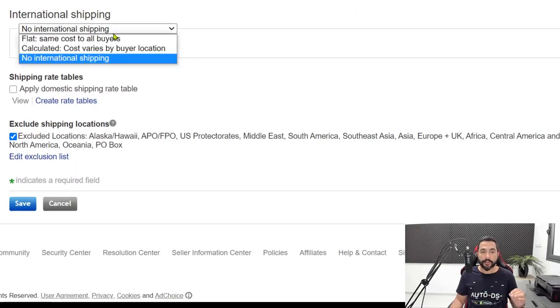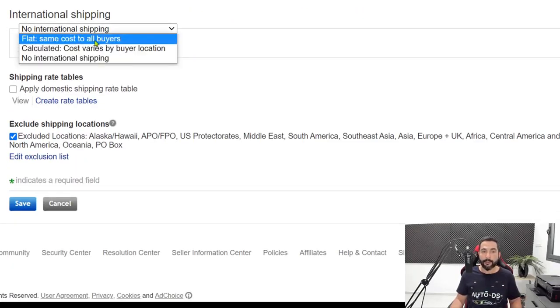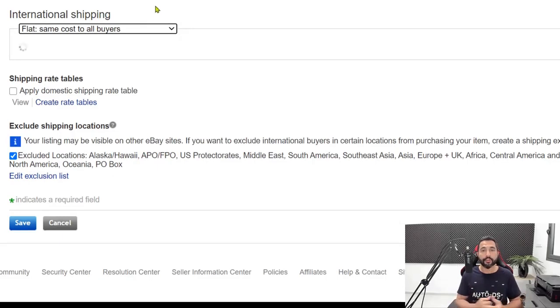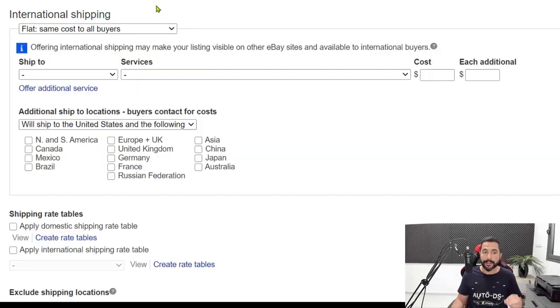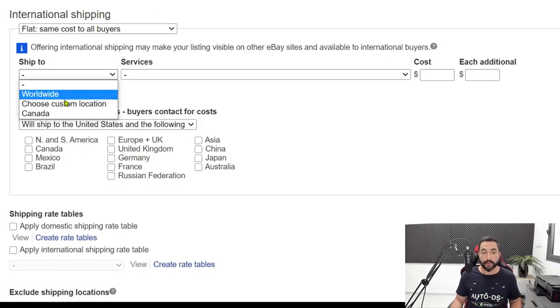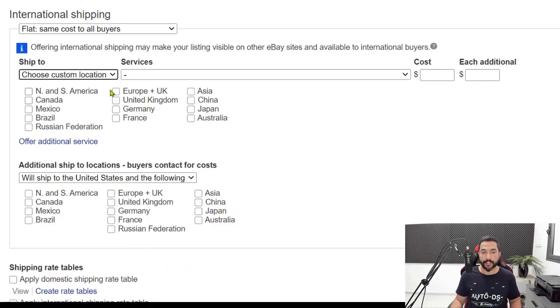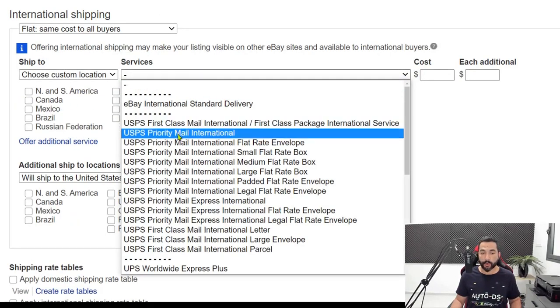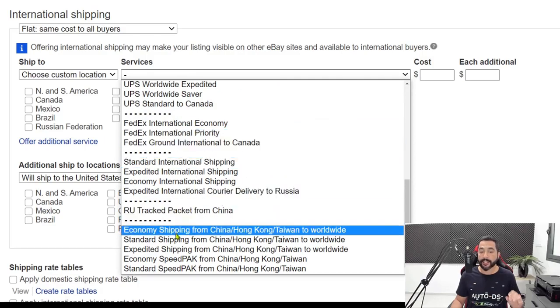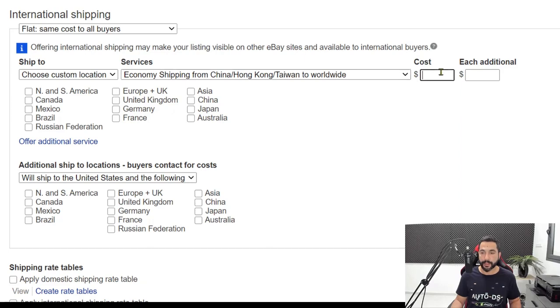And here we're going to choose again flat, same cost to all buyers. We want to enable international shipping on our listings. More people are going to see our listings from around the world and buy these products. On the ship to, we're going to choose custom location. Next, under the services, we're going to scroll down, select economy shipping from China, Hong Kong, Taiwan to worldwide. The cost will be $0 and each additional will be $0. So this is free worldwide shipping from AliExpress to anywhere around the world.